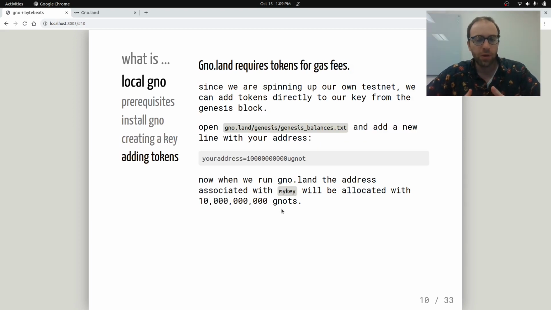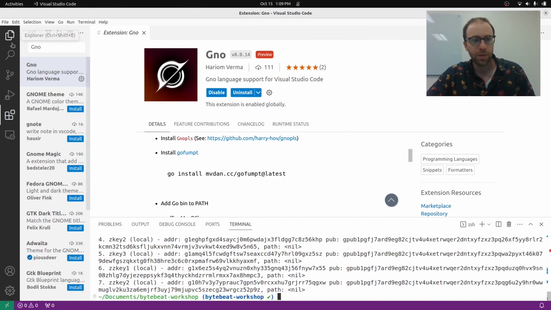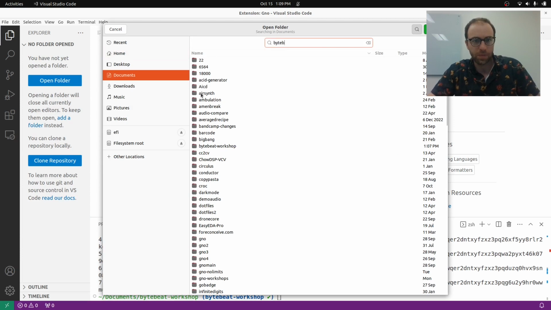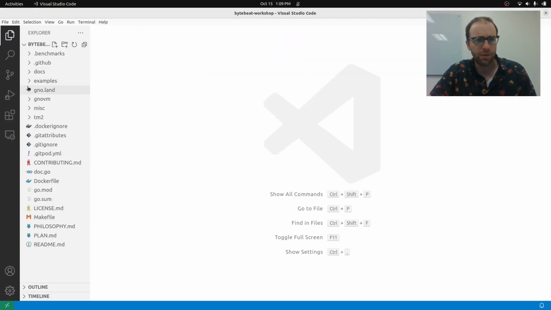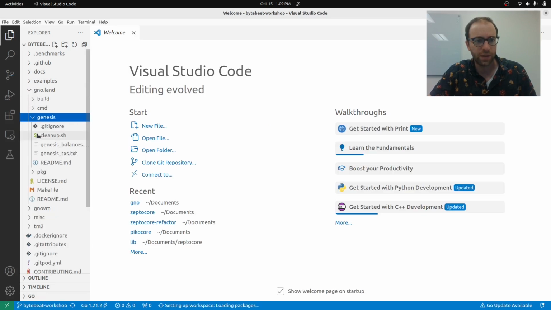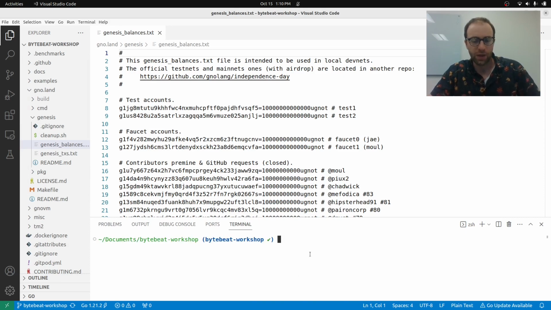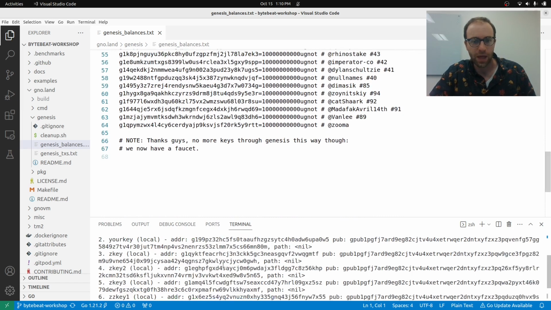So we're spinning up our own testnet, so we can directly add our key into the Genesis block. So if we open this file here, gno.land/genesis/balances, we'll add a new line. I'll first go into the folder that we have, workshop. And then if I go into gno.land, genesis balances, we can add in our key. So we'll do gno key list, and I'll add some of my keys here.